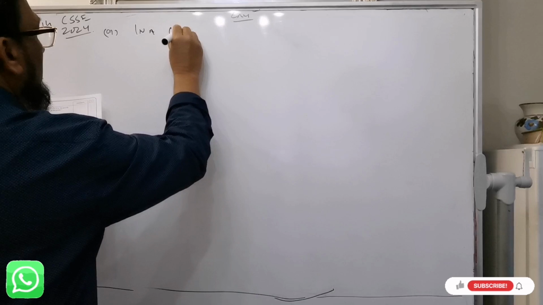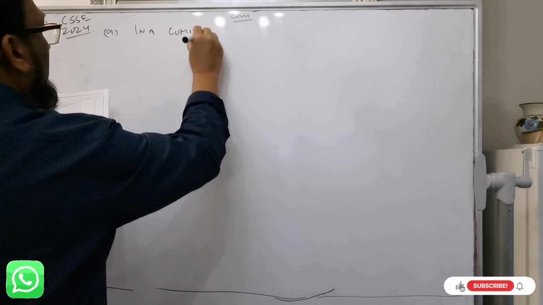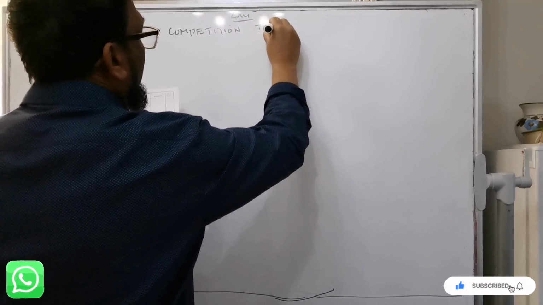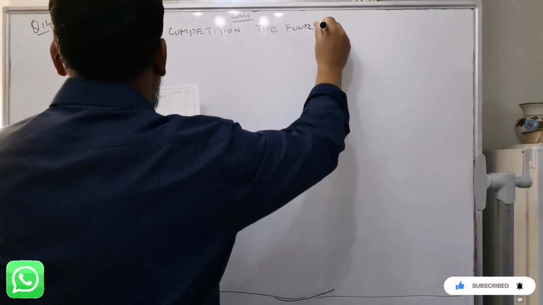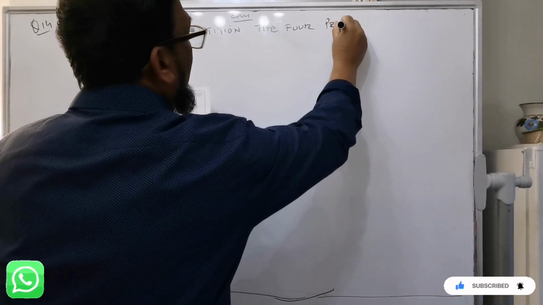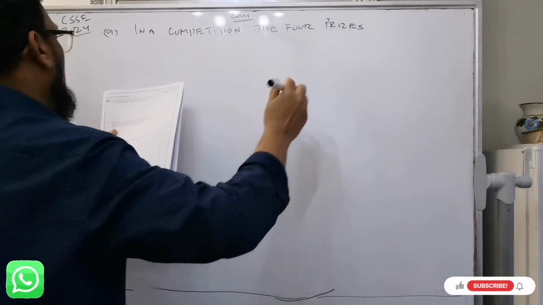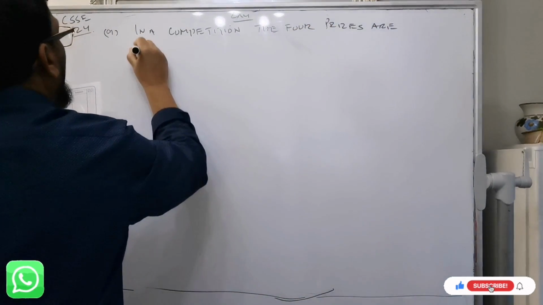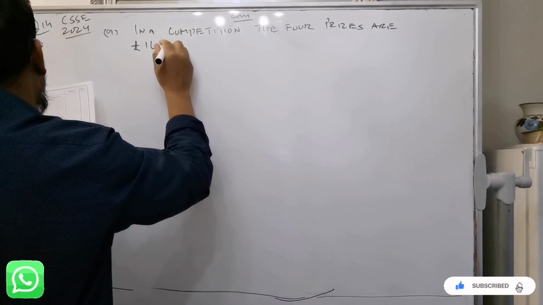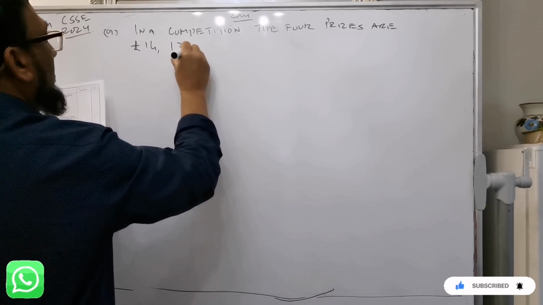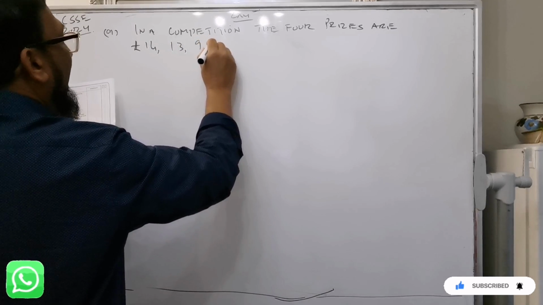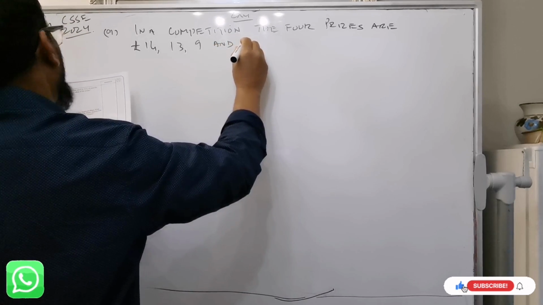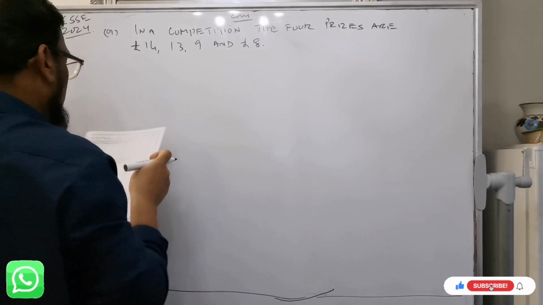In a competition, the four prizes are 14, 13, 9, and 8 pounds.